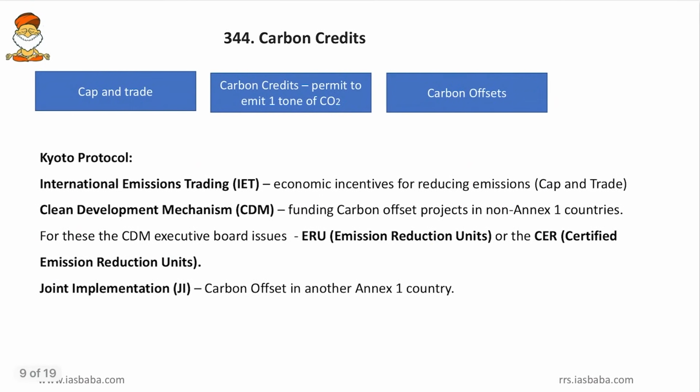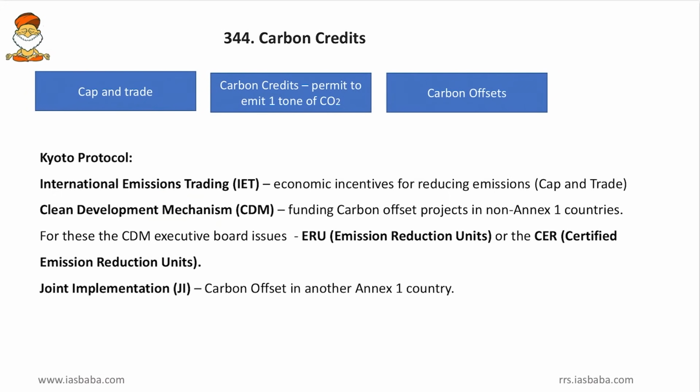Then come to the next, carbon credits. So friends, we have been hearing concepts like cap and trade, emission trade, carbon offset trade, then carbon credits. Then we also hear in the Kyoto Protocol, that is international emission trading, clean development mechanism, joint implementation. Friends, what are these? So we will discuss with an example.